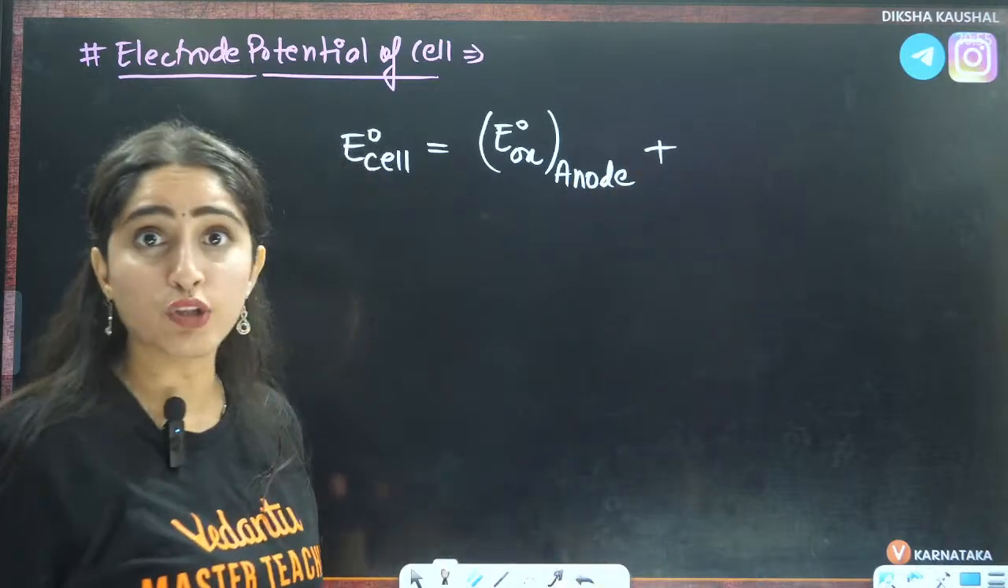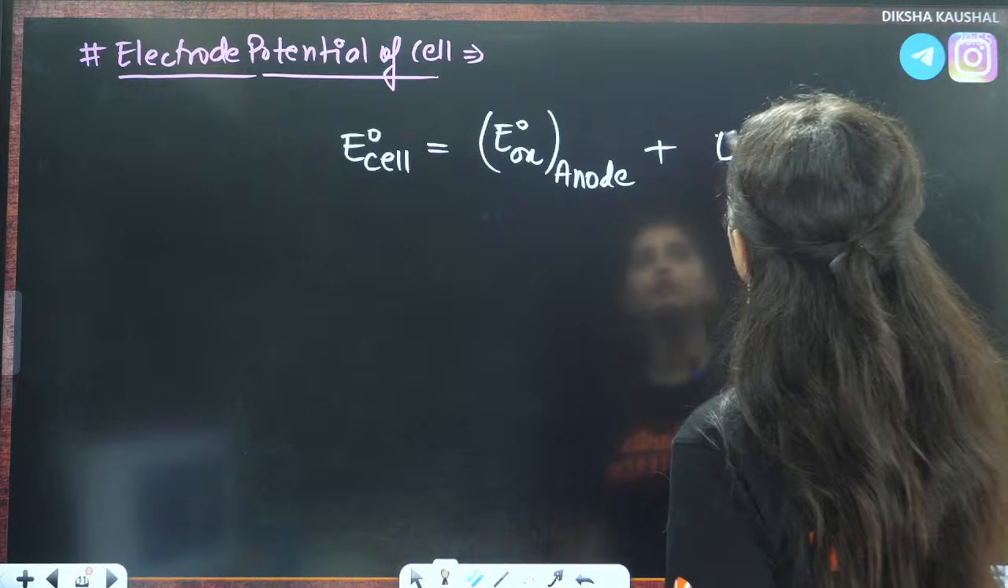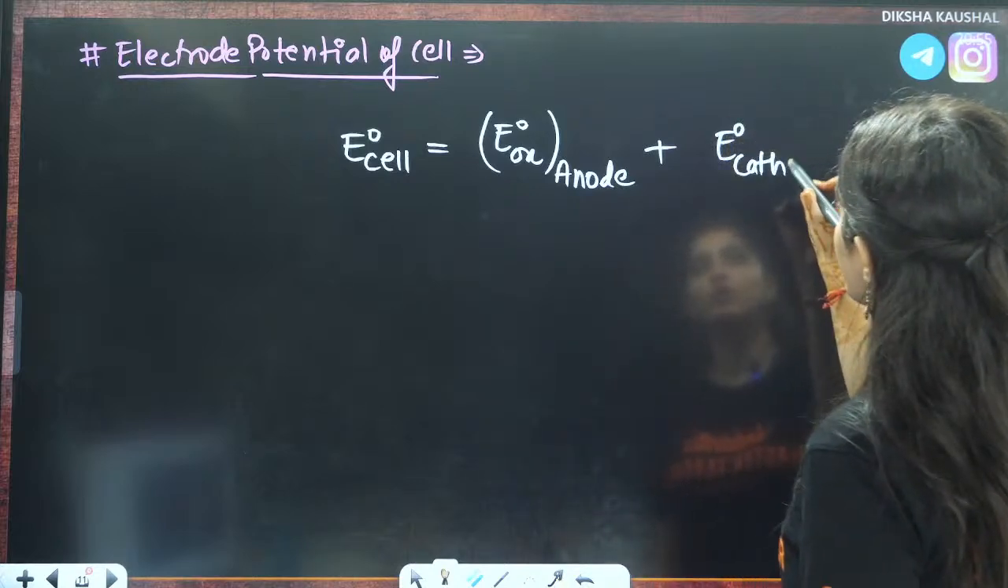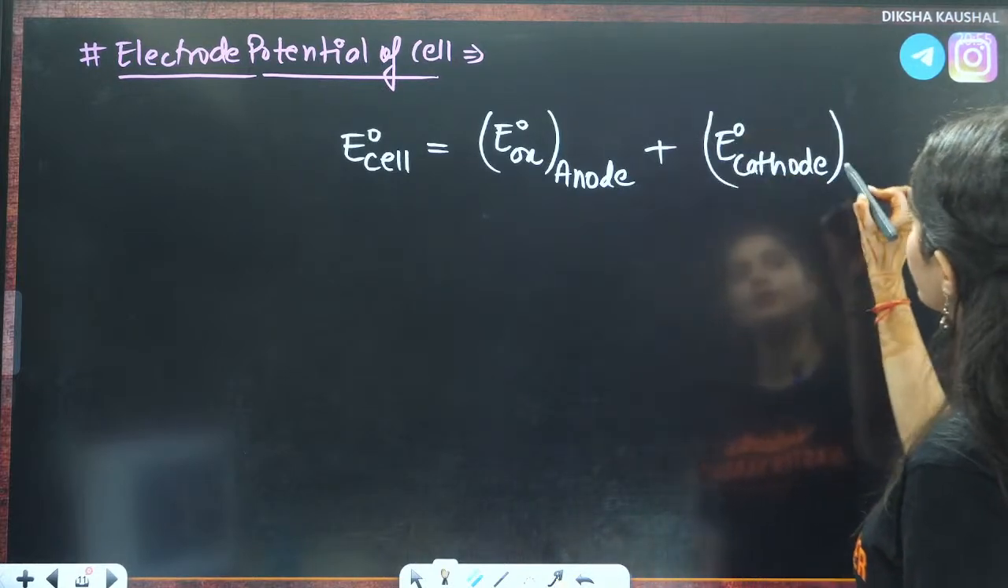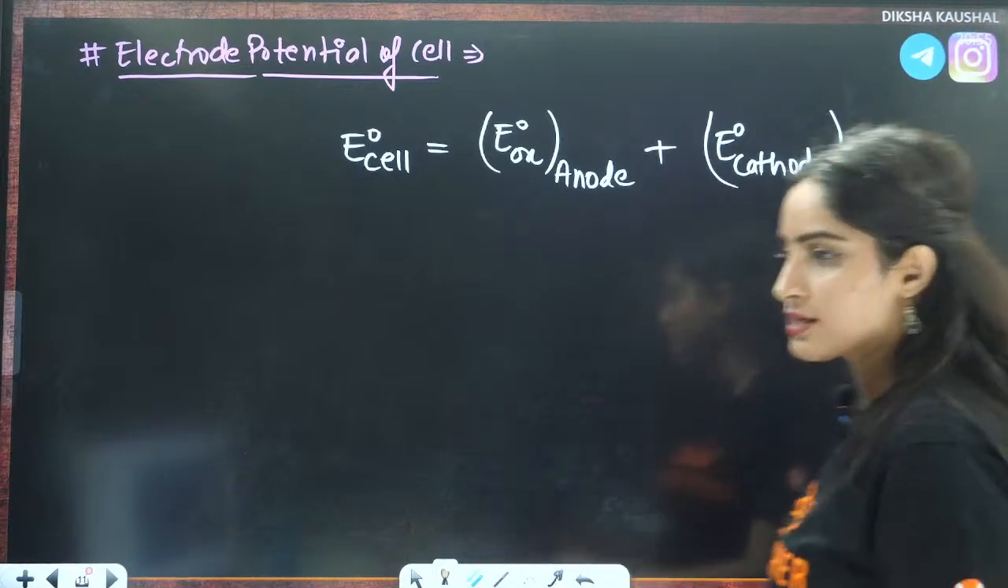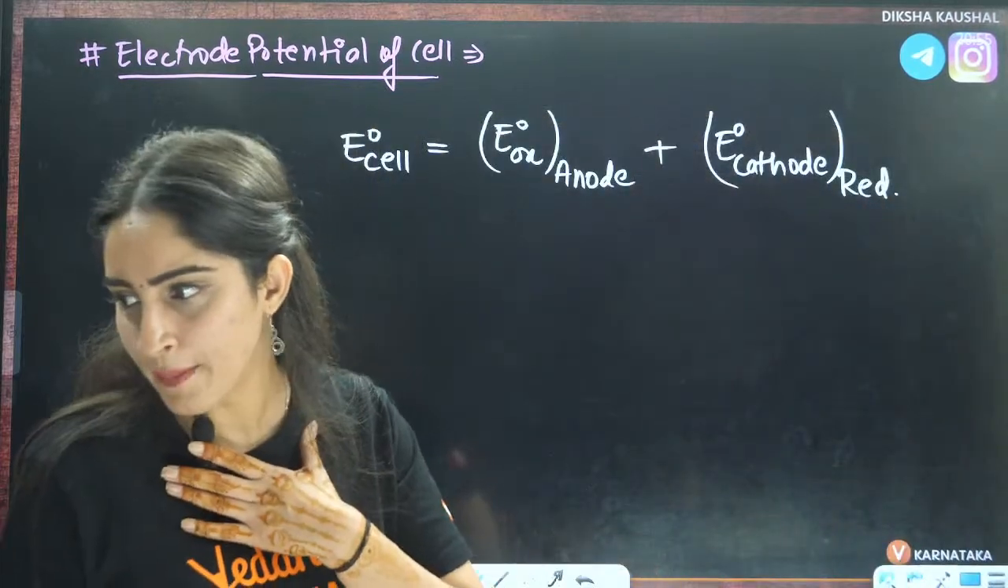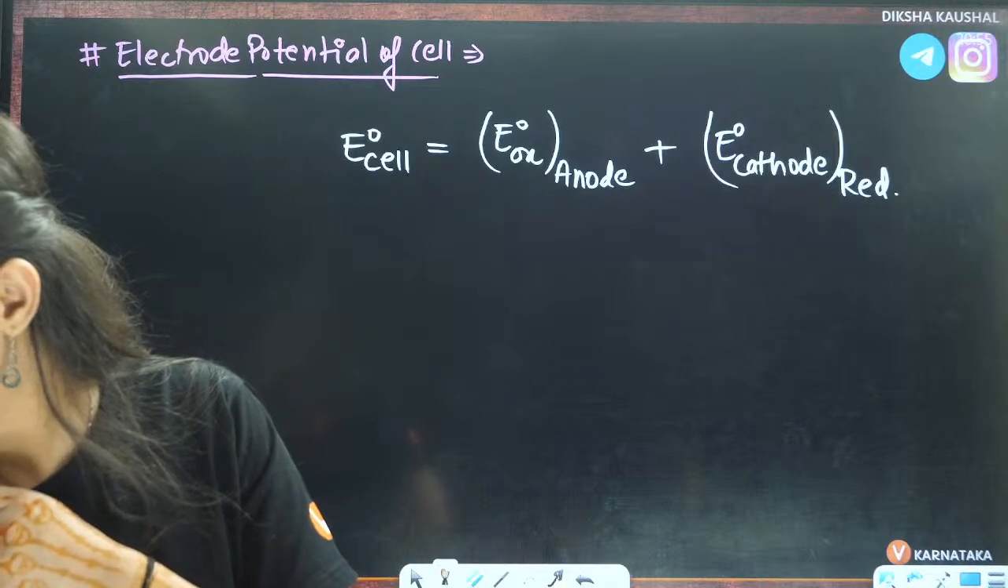Plus, at cathode what is happening? This is the cathode. At cathode, reduction is happening, isn't it? Reduction is happening, right? Okay.